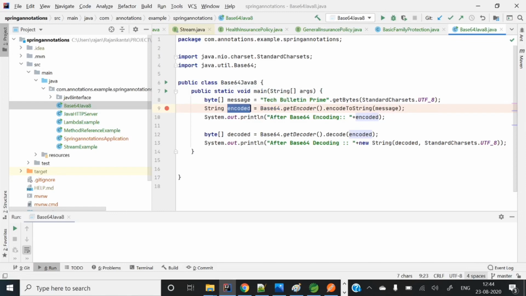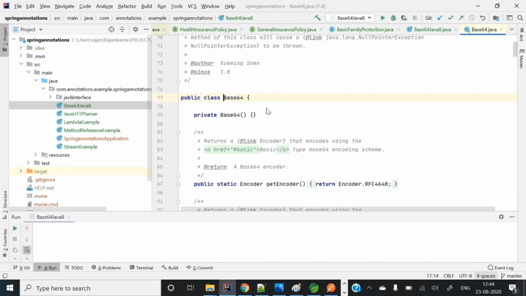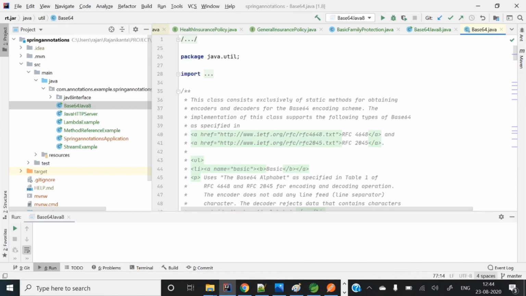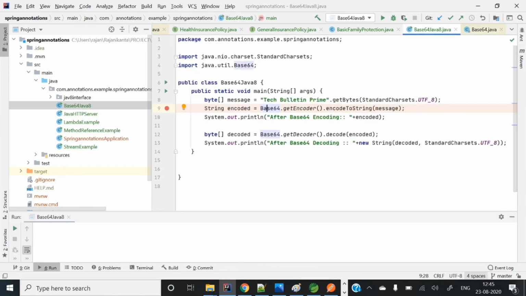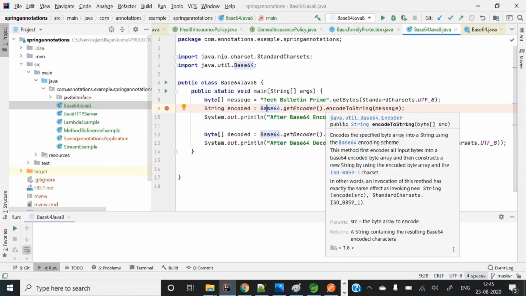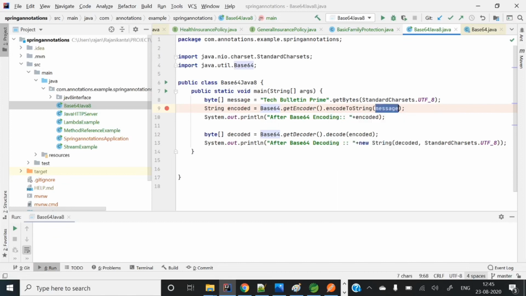You can see in the java.util package that Base64 is there, right? The getEncoder method returns an encoder, and it will encode our message. Here I am printing that encoded message, and here I am doing the decode. It gets the bytes, and I'm converting those bytes into a string, right?